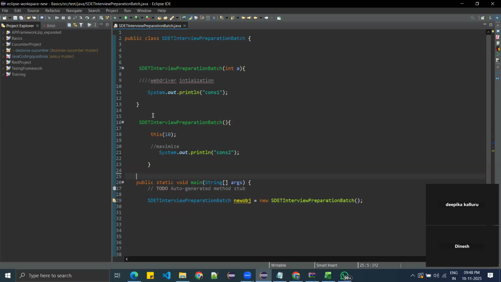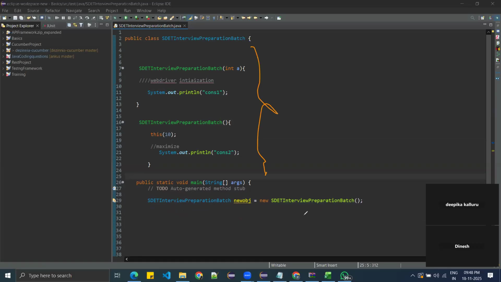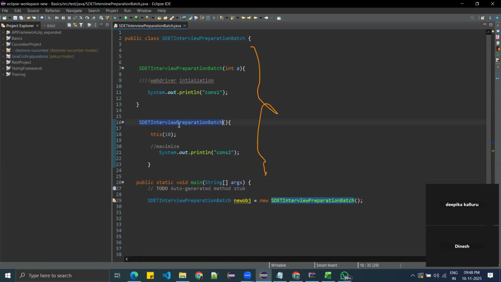So now what will it do? First the class will load. It will come here, and then this is a constructor, so it will go to the 16th line, this constructor. But on the 18th line, you have the this keyword. If you click on this keyword, see, it goes here because it is calling the current class constructor. My constructor is expecting one parameter, so I gave it.